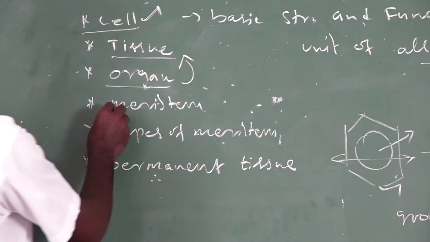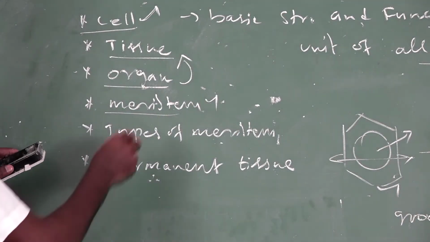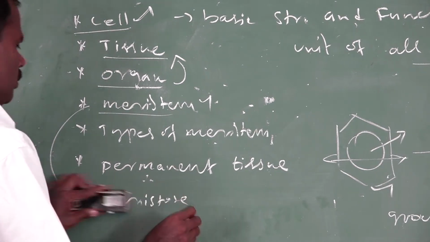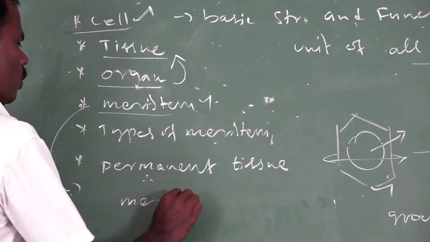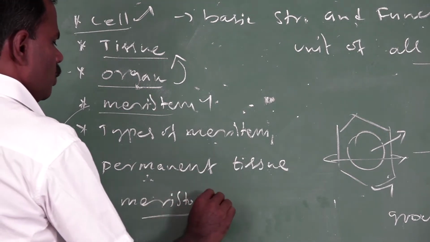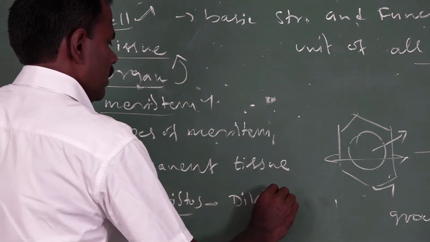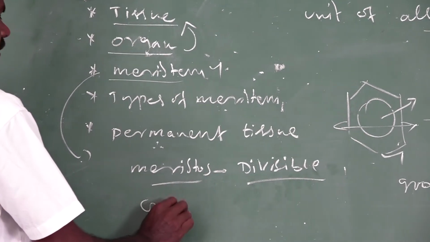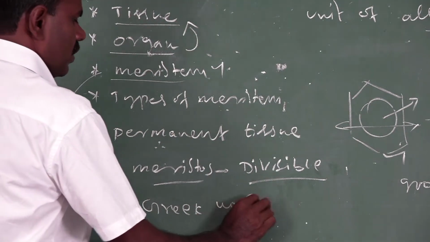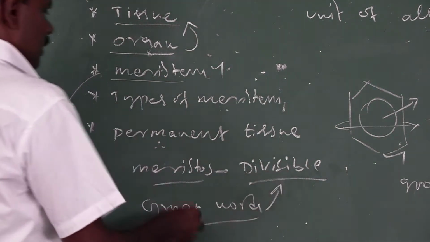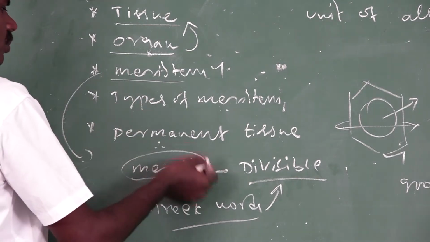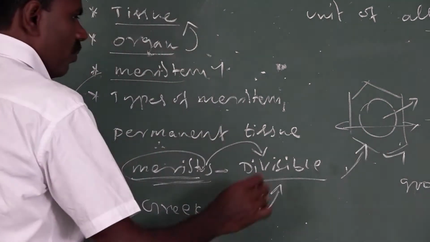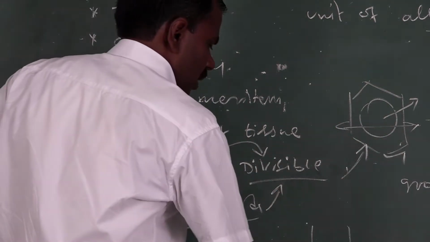Next one is meristems. Meristem comes from meristos, a Greek word, which means divisible. Cells can divide to form new cells.